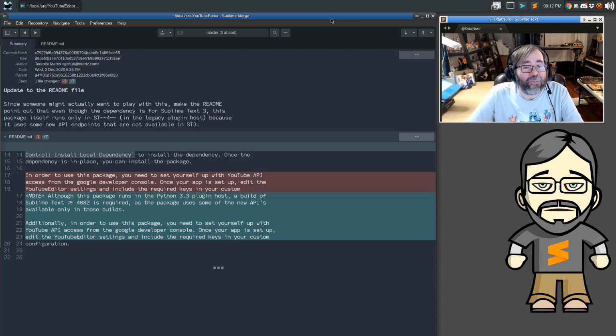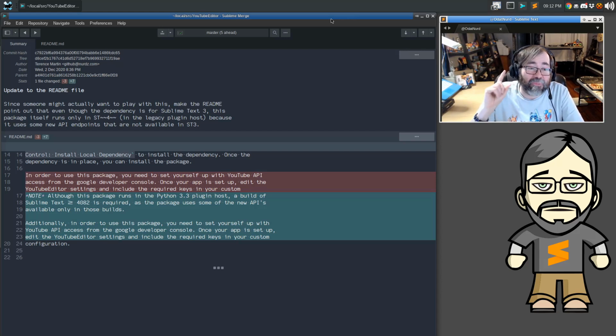I updated the README just slightly because although I think the README for the super dependency that is needed for the package that we're working on says that it's a Sublime Text 3 dependency and runs in the legacy plugin host, that might make you think that this YouTube editor package, or YouTuberizer as we're calling it here, is intended to run in Sublime Text 3.